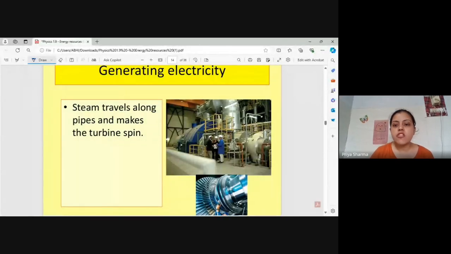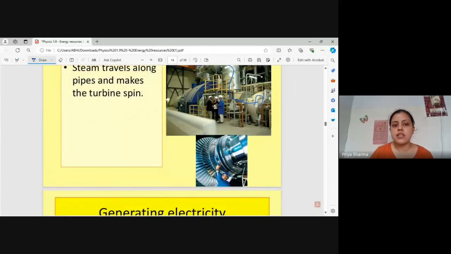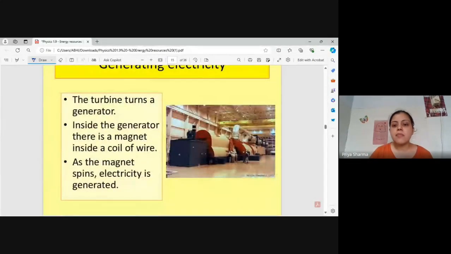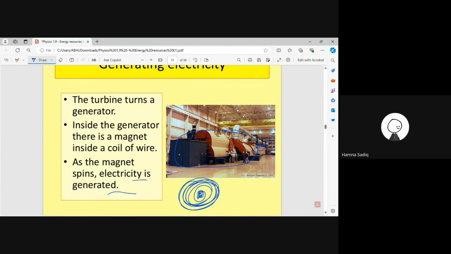Now steam travels through these pipes, and there is a turbine. You see this, this is a turbine. It will start rotating very fast. Suppose over here this turbine is there, and this whole thing is a generator. In the generator, there is a magnet. Very important thing: I told you there is a coil of wire, and inside that there is a magnet also. Now that spinning will be there, and the magnet will start spinning. When the magnet spins, electricity will be generated. Understood? This is the basic idea.